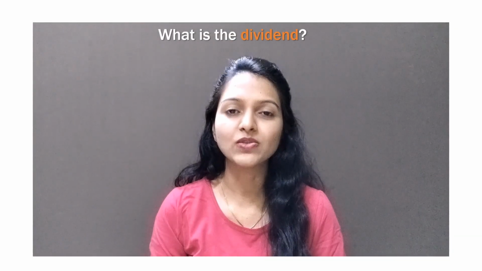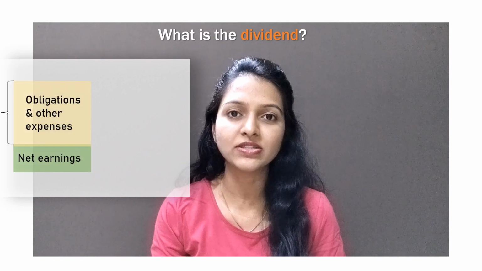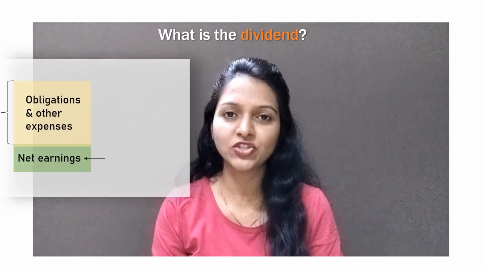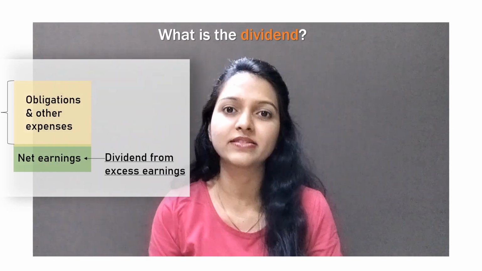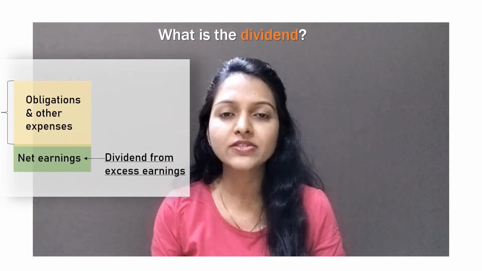The meaning of a dividend is this: when the company has generated earnings over and above its debt obligations, it may choose to reward its shareholders from this excess earnings. The reward that gets distributed amongst shareholders is called a dividend. Distributing dividends is not very straightforward, because there are certain factors that can influence the decision of dividend payouts.